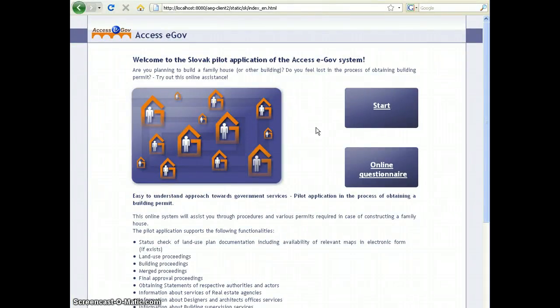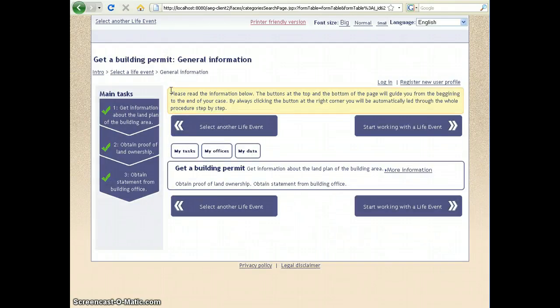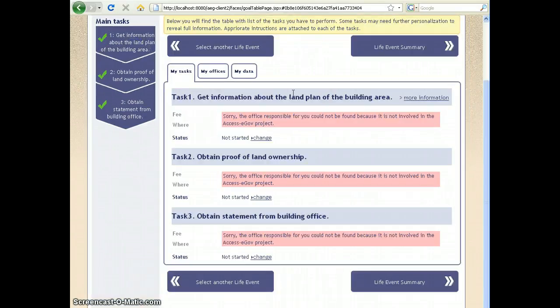In the personal assistant client, I will start this live event again, and I can see the list of tasks was updated with get information about the land plan of the building area. When I start the live event, I can see that currently there is no service registered for get information about the land plan of the building area, so I will switch back to the annotation tool to add a new service.